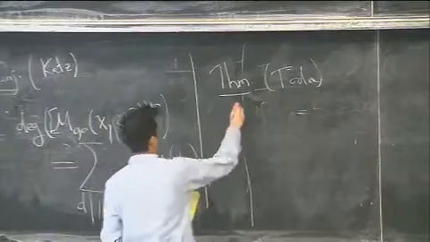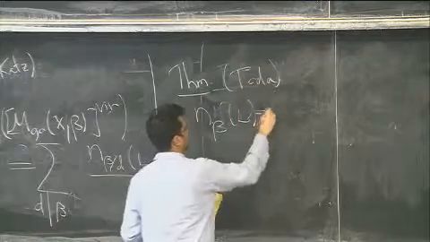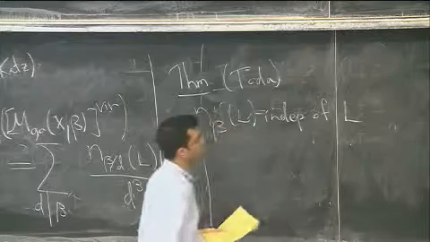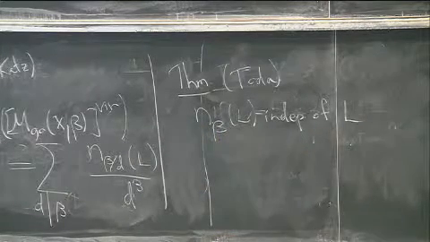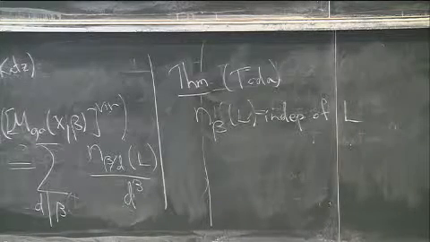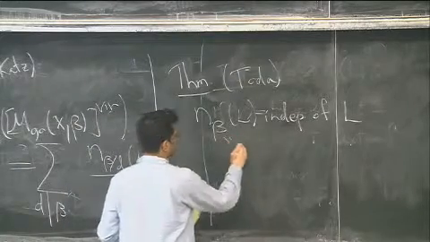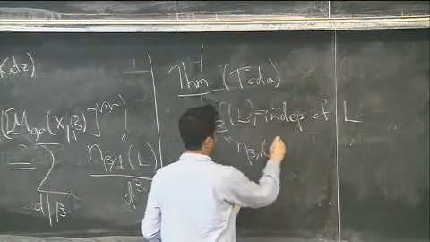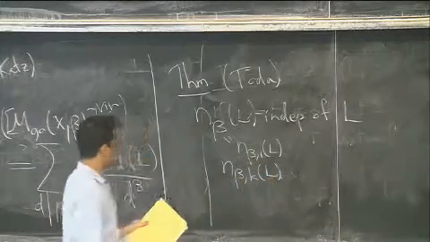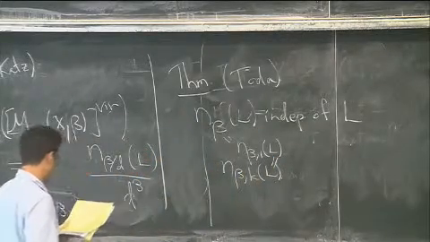First of all, that these numbers are independent of the choice of polarization, independent of L. Second of all, that if I replace this constant term 1 with anything relatively prime to beta, I still get the same number. So for instance, if I think of these numbers as n beta 1 of L, then n beta k of L are the same. It doesn't matter what this choice of constant term is.